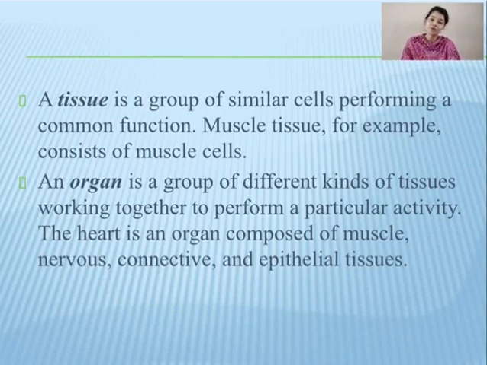After the tissue level of organization comes the organ level. An organ is basically a group of different kinds of tissues working together to perform a particular activity. For example, the heart is a specialized organ which is composed of muscle tissue, nervous tissue, connective tissue and epithelial tissue. So all these tissues combine and form your heart.